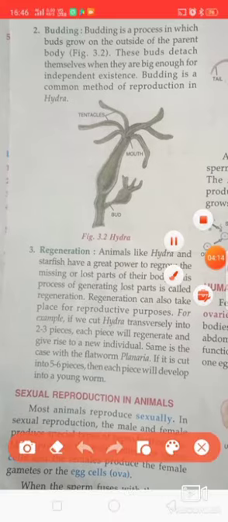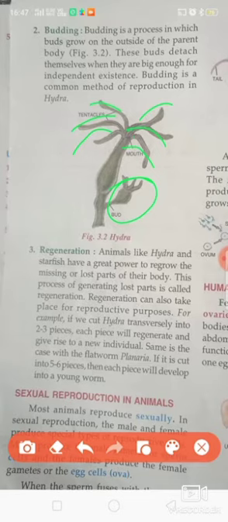It has its mouth over here, and its tentacles are here. Tentacles means these finger-like structures, and from the base a bud-like structure is arising. This bud will detach, and it is responsible for the formation of a new organism. So that is called budding.